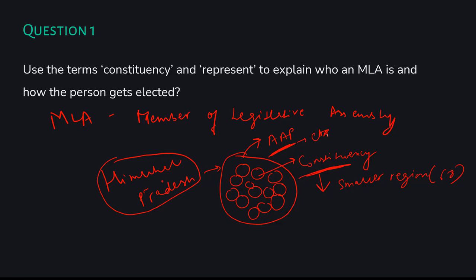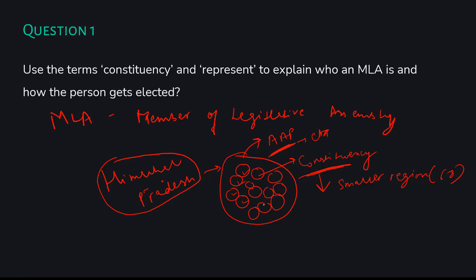Now, since there are different constituencies, the small regions, and we said there are 68 of them, all the smaller regions will have their own elected representatives.